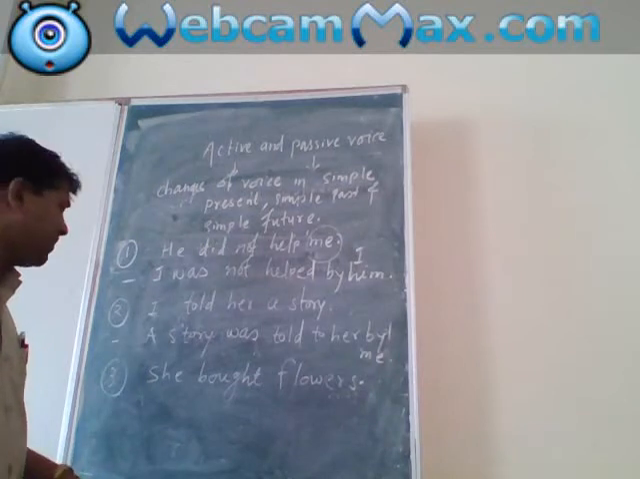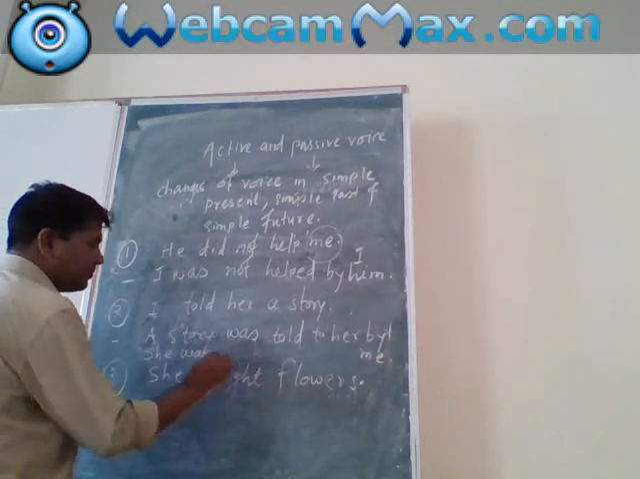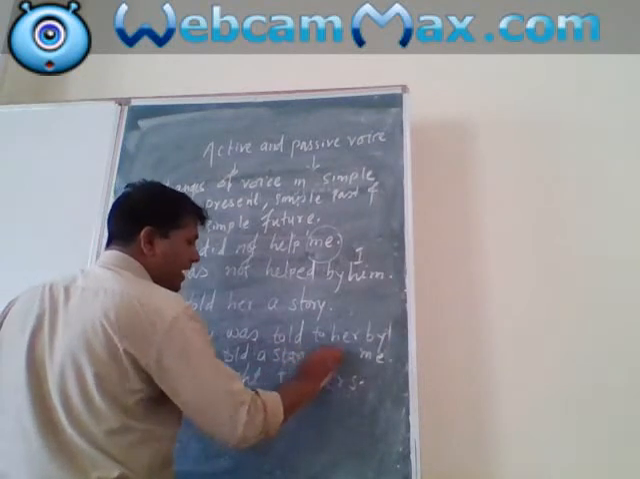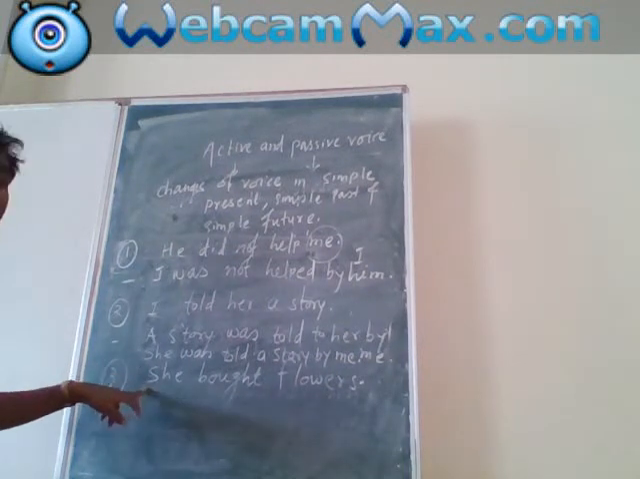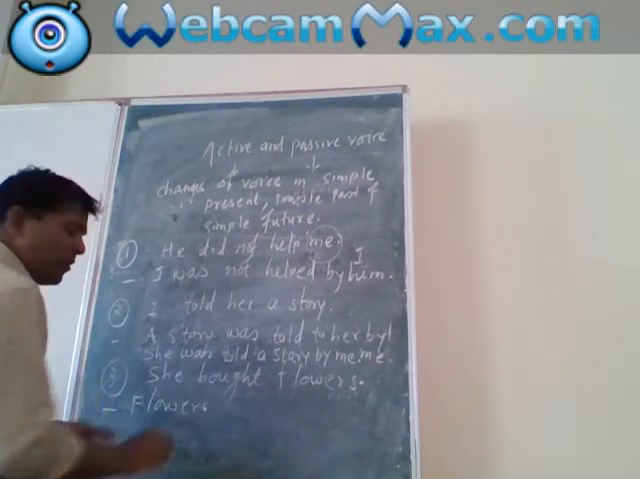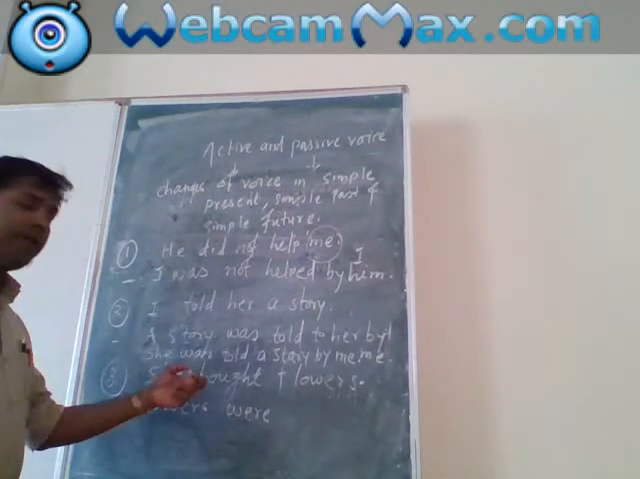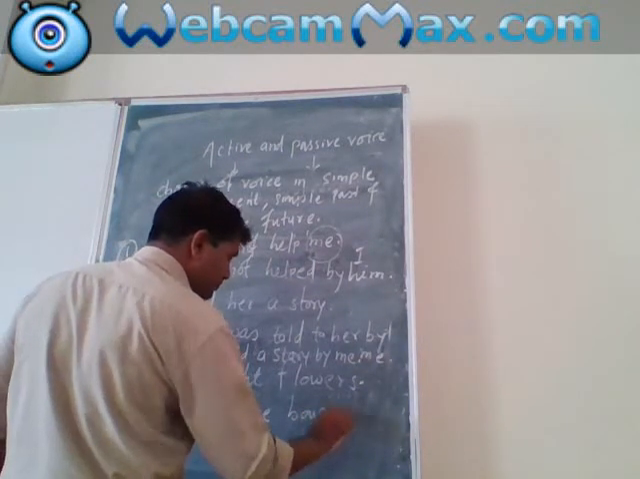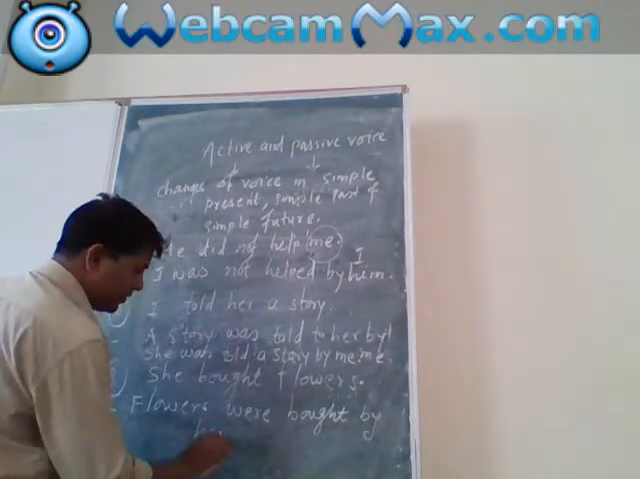Or you can say, she was told a story by me. It is also another form. Now third, she bought flowers. Here flowers is plural, so here were, and buy, bought. Flowers were bought by her.